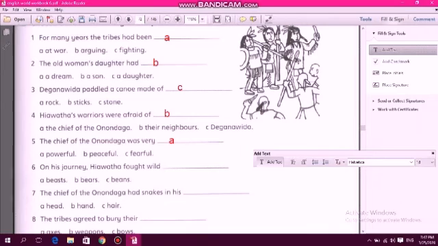Beasts, bears, or beans? Of course, B, bears. Number 7, the chief of the Onondaga had snakes in his head, hand, or hair. Of course, C, hair. The last one, the tribes agreed to bury their axes, weapons, or bows. Of course, B, their weapons.